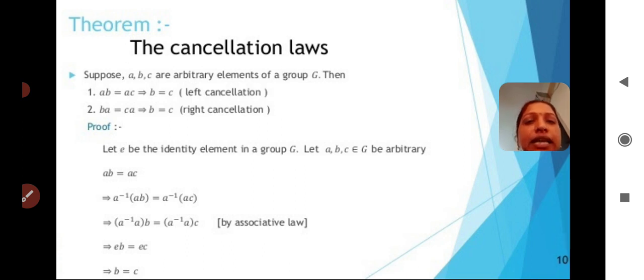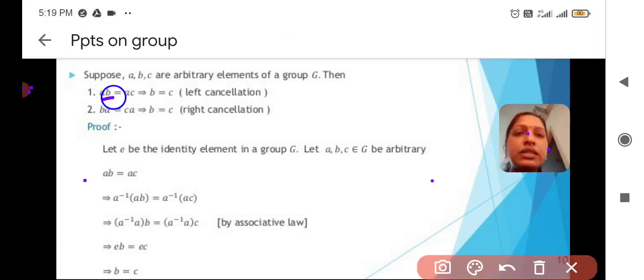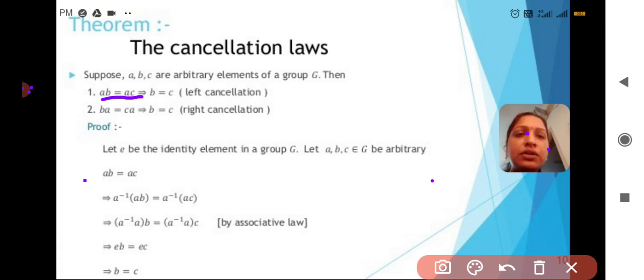Here, let E be the identity element in a group G. So G is a group, then there exists an identity element in the group. That element I am taking here as E. And already in the statement they gave three arbitrary elements: A, B, C belong to G. What is the first statement? They gave that AB is equal to AC. That one I took here: AB is equal to AC.